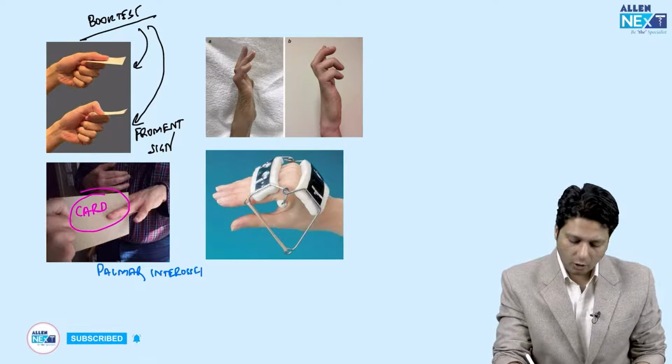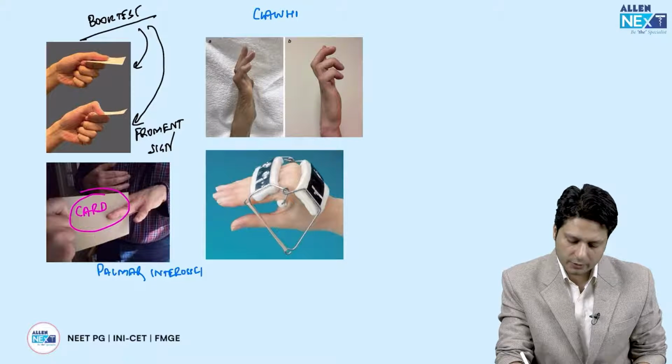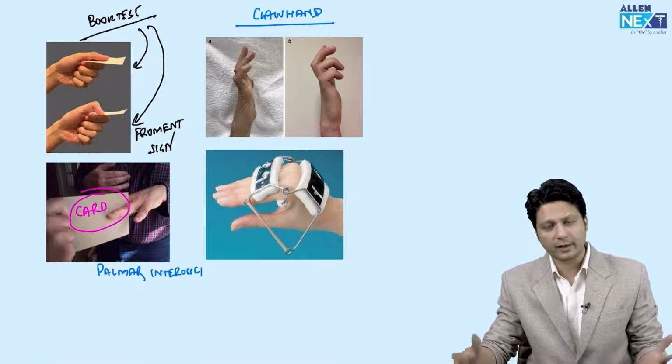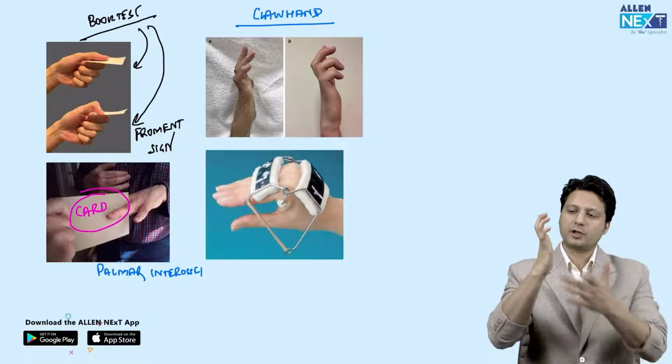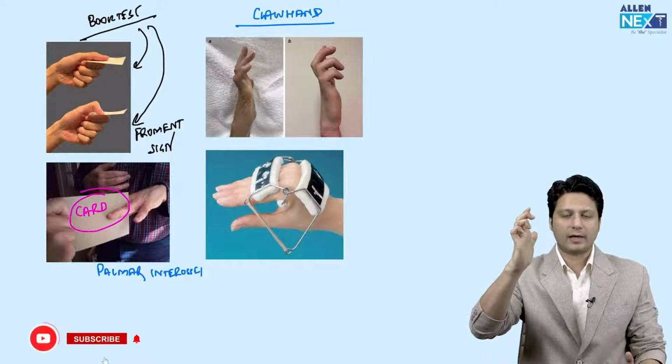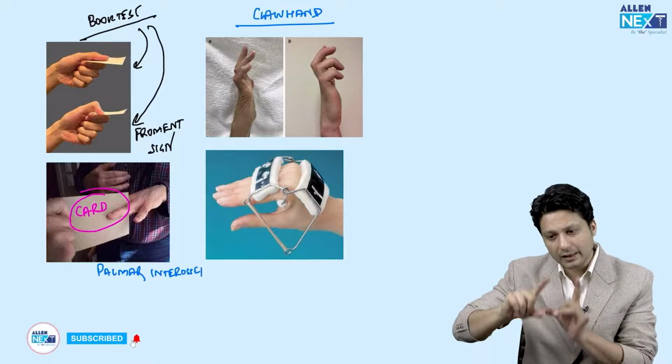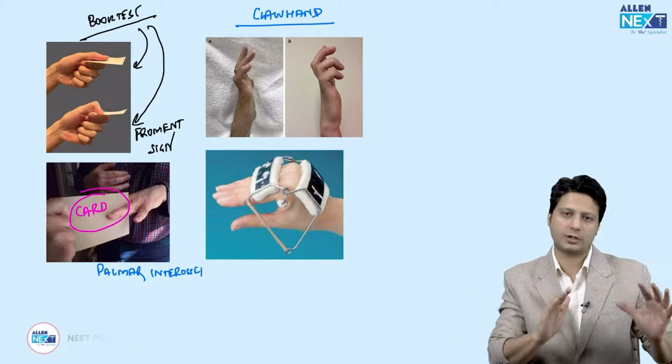Apart from this, claw hand could also be provided to you in the question. As you know, how is claw hand identified? Loss of lumbrical function. There will be hyperextension of the metacarpophalangeal and flexion of the interphalangeal joint. So lumbrical function loss होगा. So this is how the questions are structured.